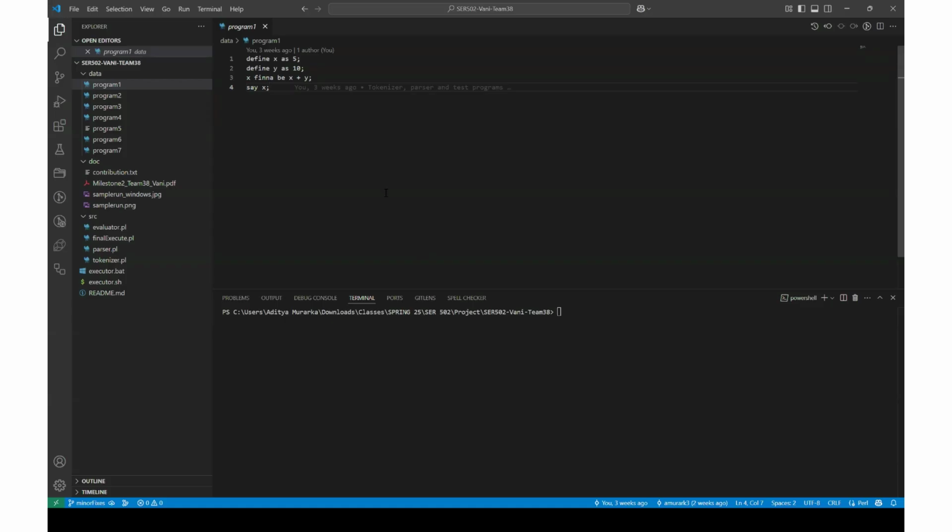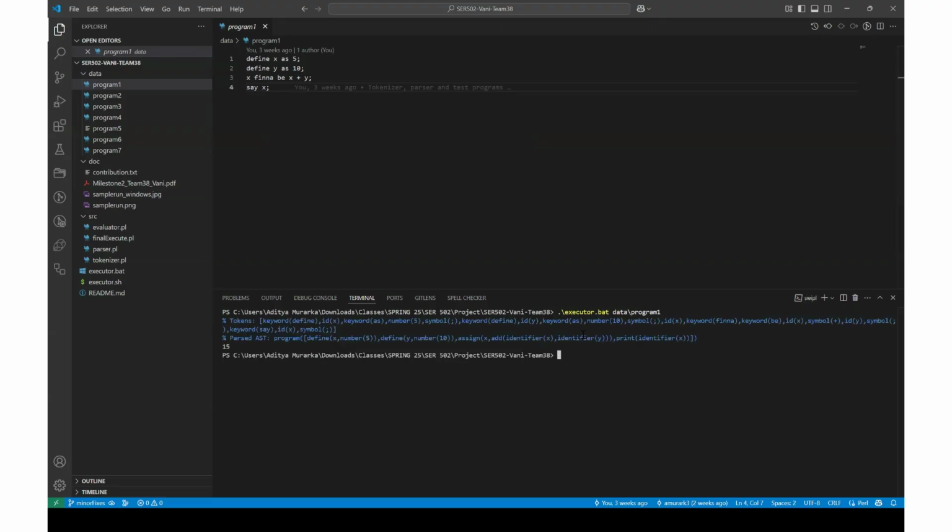So this is our first program. It's a very simple program where we have 2 assignments for x and y. We are trying to add them, and then we are printing the value. So x is 5 and y is 10. When we execute this, the output comes as 15.